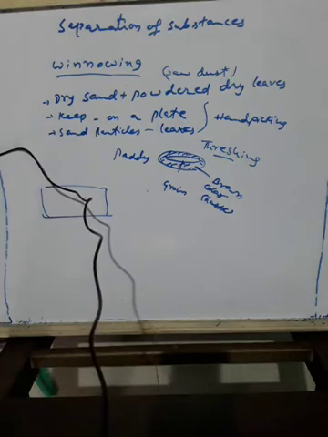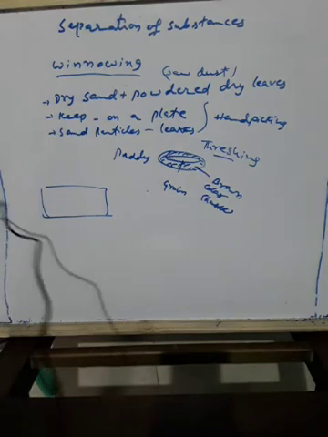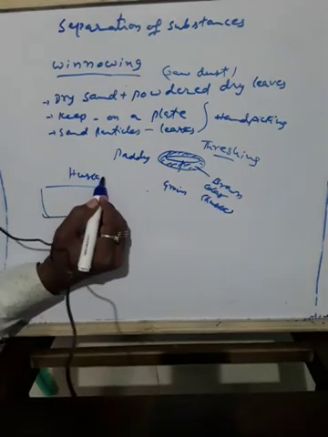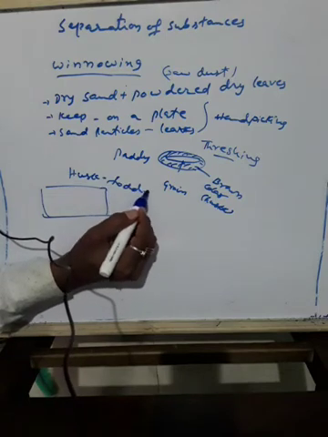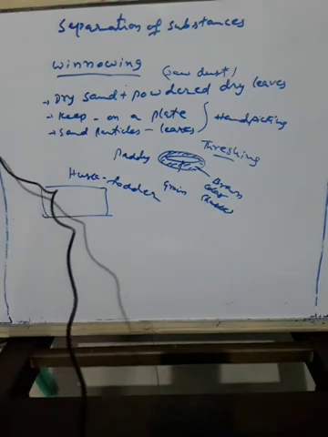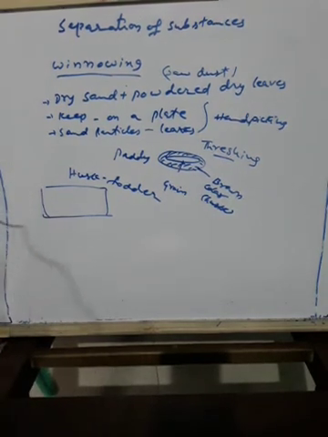The separated husk is used for many purposes, such as fodder for cattle. So this husk is also important. Okay. So this is how we separate mixtures by one method called winnowing.